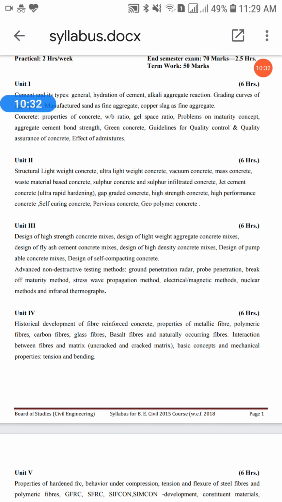horsehair, and also asbestos fiber, but it was seen that asbestos has some health problems, and it was needed to replace asbestos with another suitable material. This was the disadvantage of asbestos, that health issues started arising from it.